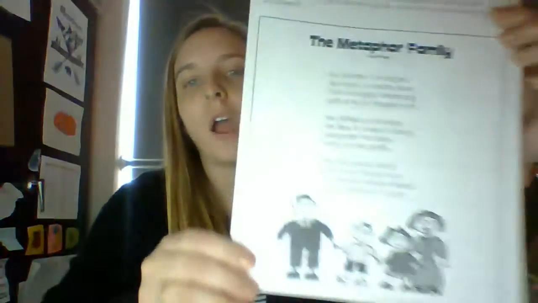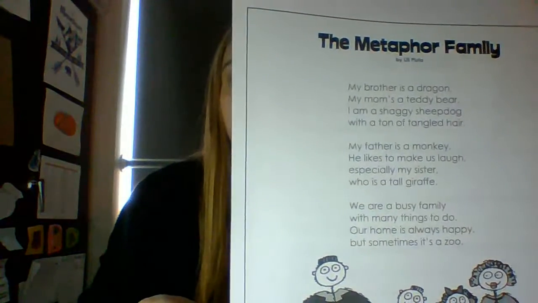All right, similar to our first page, the metaphors page has a poem, the metaphor family. Now, metaphors are similar to similes. They still compare two things that are not normally alike, but this one does not use the word like or as. So, for example, I am a sloth. I am not actually a sloth. It's just saying I'm kind of slow today. I am a sloth. I'm slow today.